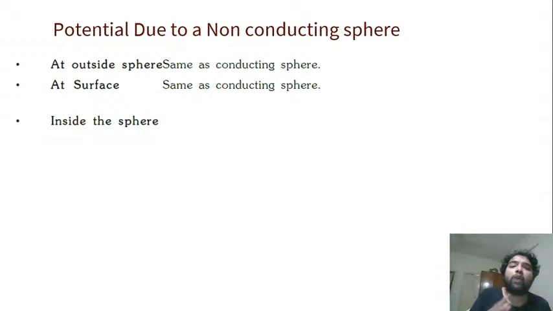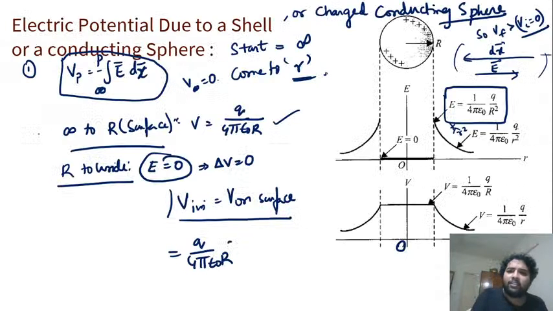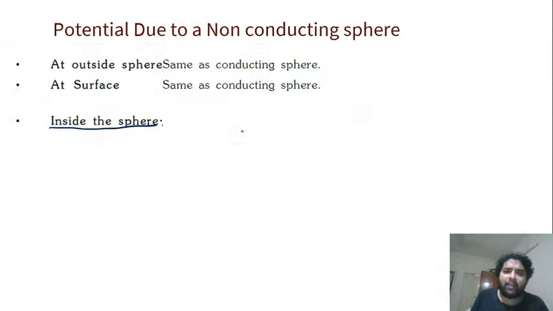All right. Now the most important thing: the potential due to a non-conducting sphere. What will happen when you have a non-conducting sphere? One thing we know, outside is the same as a conducting sphere. It behaves like a point particle. The field will be E equals Q by 4 pi epsilon r square, and the potential will also be the same. We can directly say till the surface V is equal to Q by 4 pi epsilon naught r.